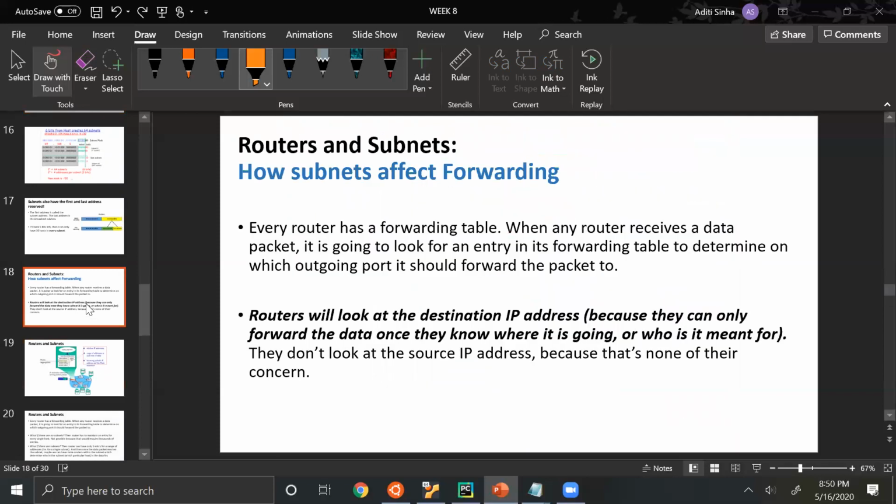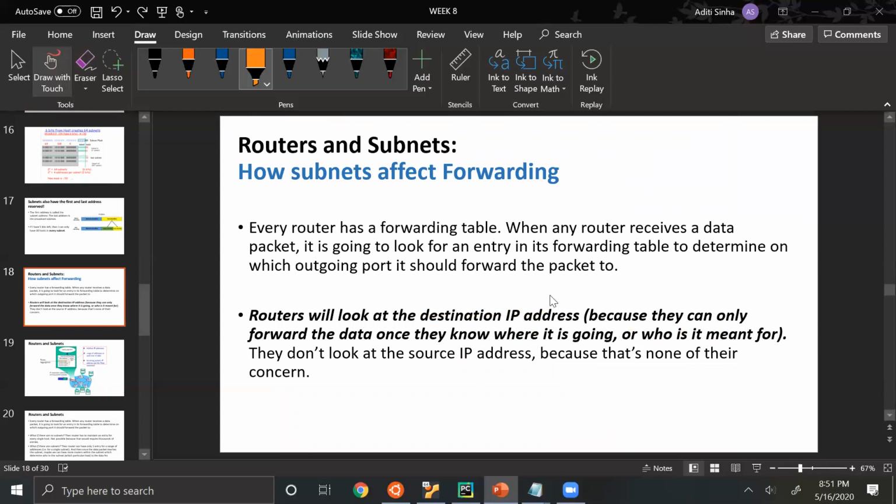So let's see how subnetting affects forwarding. As we saw previously, every router does a local action of forwarding. When a packet enters the router, it looks at the IP header and it looks at the destination, that is where that packet is going to, and then accordingly it decides which output interface that packet should exit this router from. So routers always look at the destination IP address, not the host, because they are only concerned with where that packet is going, or you can say who it is meant for, not where it is coming from.